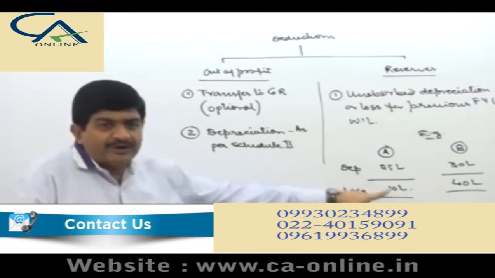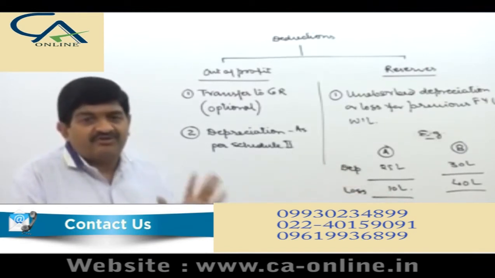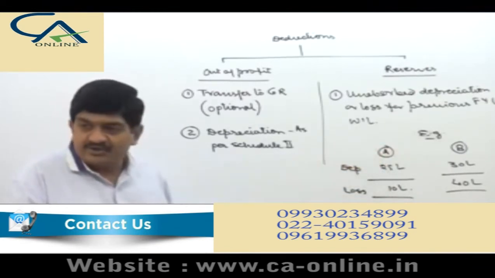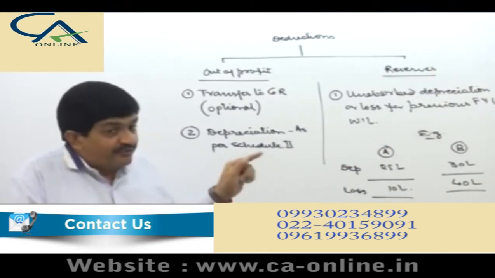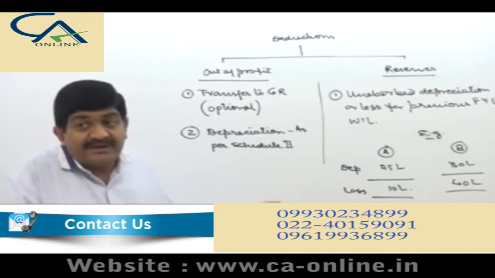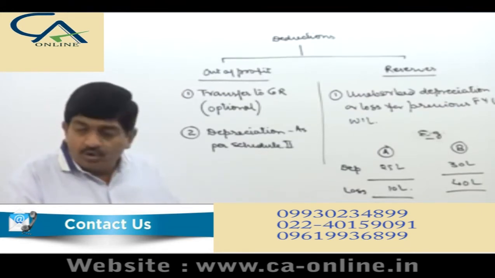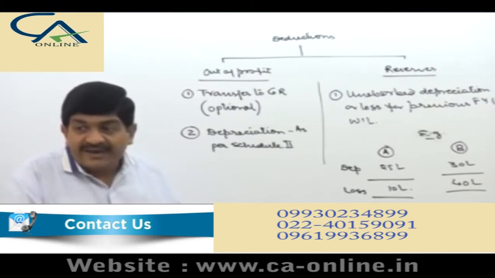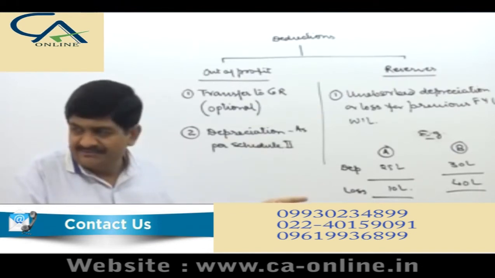This is not loss. This is unabsorbed depreciation. In the second situation, when you provide depreciation of 30 lakhs, after that the loss is 40 lakhs. No part of the depreciation has been absorbed. Why? There is a cash loss of 10 lakhs.